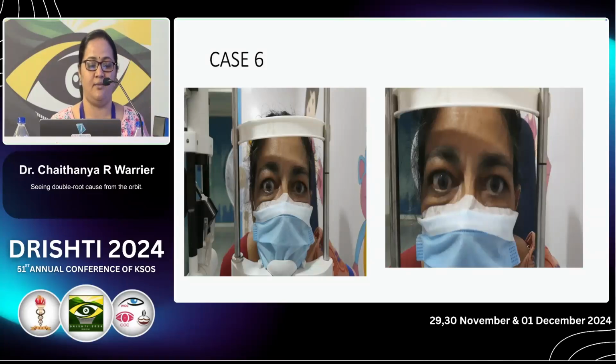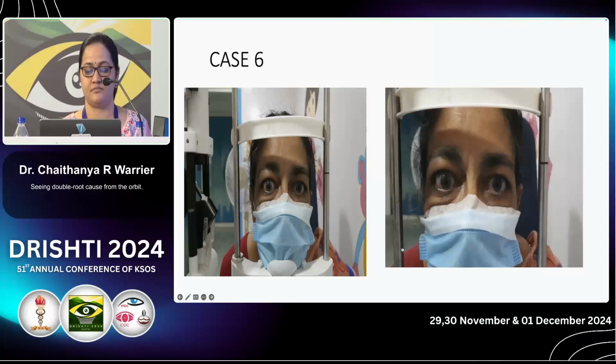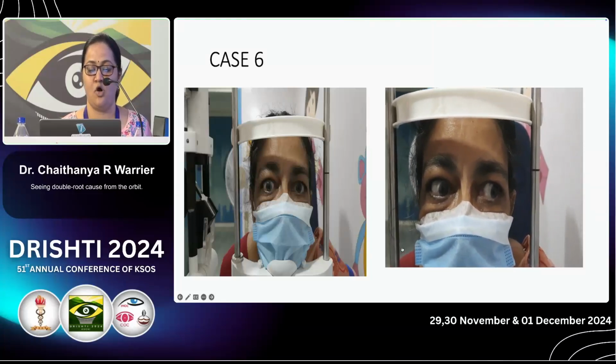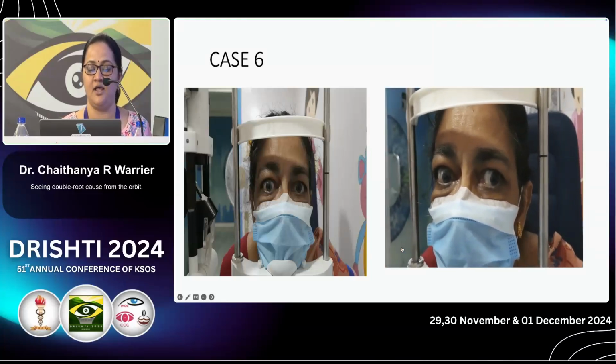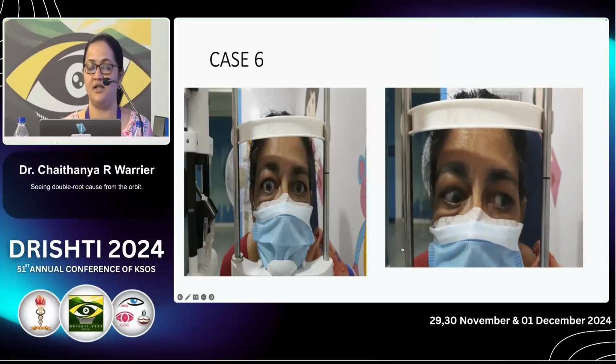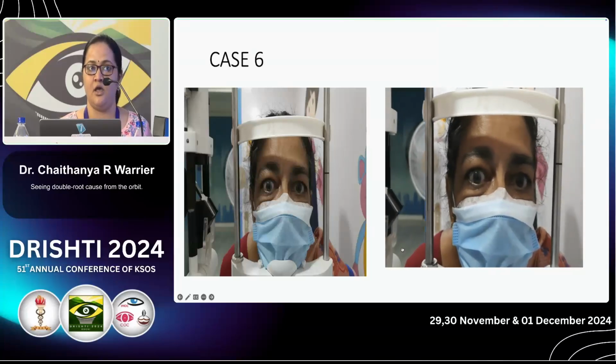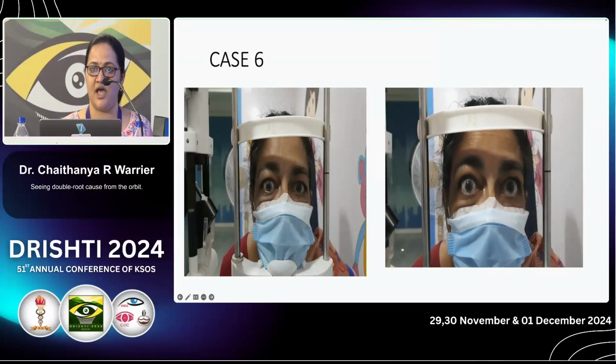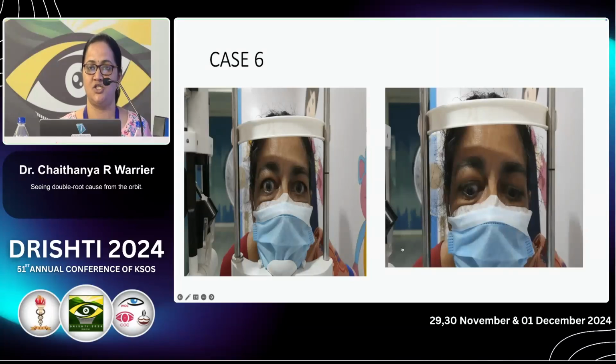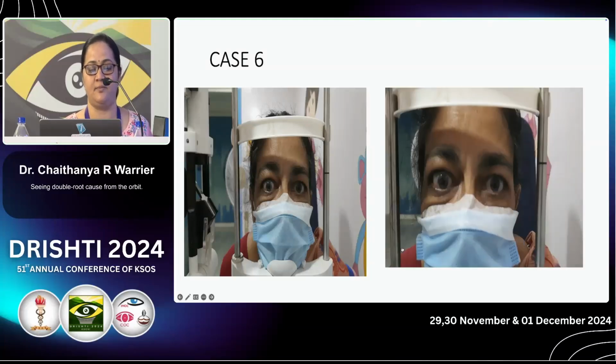Coming to this lady, she complains of diplopia while looking up. These photographs reveal the eye is out, eye is down. Here our ocular movement evaluation revealed the elevation is limited, and she is a case of dysthyroid, a hypothyroid lady. It's because of the thyroid related issues, and she was referred again to the endocrinologist, and when the thyroid status becomes stable, if again diplopia is there, we can intervene.